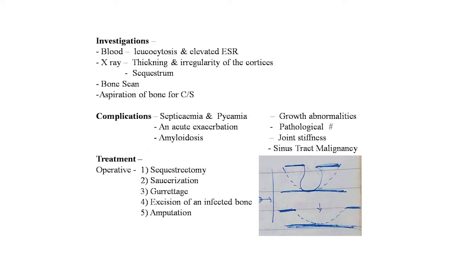The investigations that should be performed in acute osteomyelitis are: blood leukocytosis is there, elevated ESR is commonly found, X-ray shows thickening and irregularity of the cortices and sequestrum, bone scan should be performed, and aspiration of bone for culture and sensitivity. Complications of this condition are septicemia and pyemia, acute exacerbation, amyloidosis, growth abnormalities, pathological fractures, joint stiffness, and sinus tract malignancy.